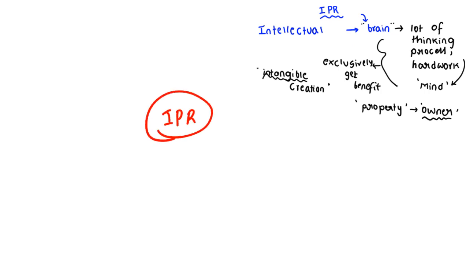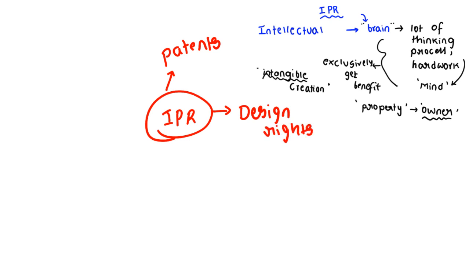The IPR actually constitutes the patents. Clear? IPR consists of the patents. IPR consists of the design rights. Clear? Design rights. The IPR also consists of the performance rights. Performance rights.